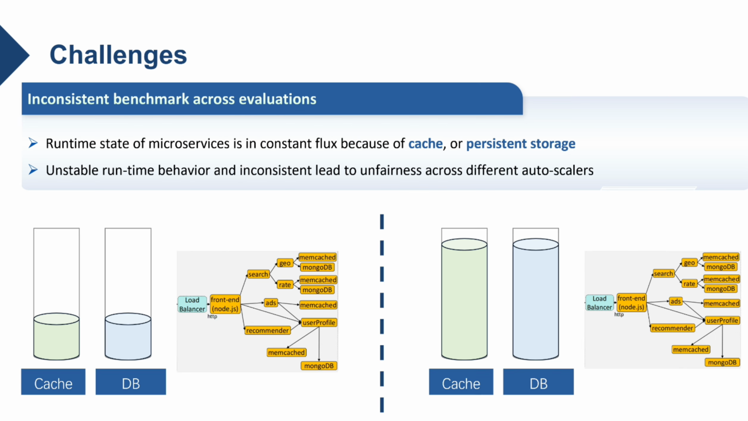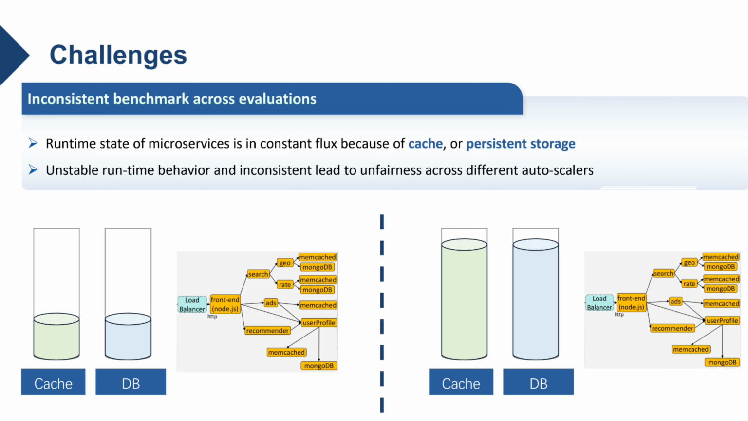The third challenge is the inconsistent benchmark across evaluations. The runtime state of microservices is in constant flux because of cache or persistent storage. Inconsistent benchmarks for each evaluation process will lead to unfairness across different autoscalers. For example, systems with full databases are more prone to performance degradation.